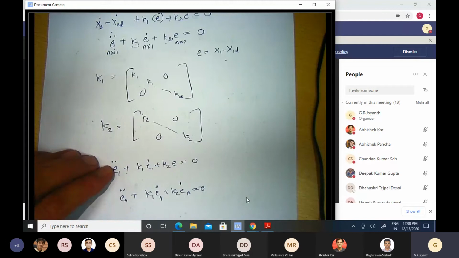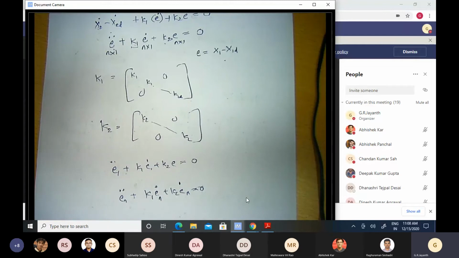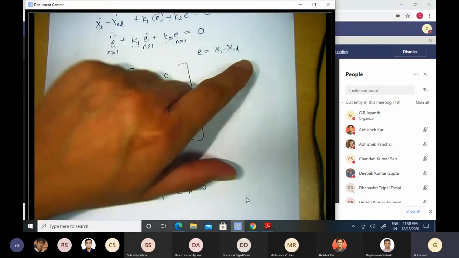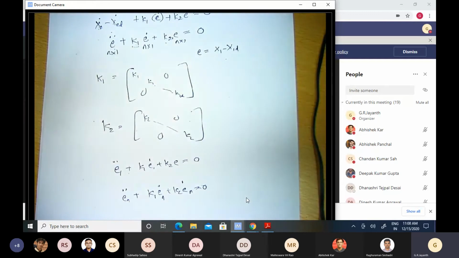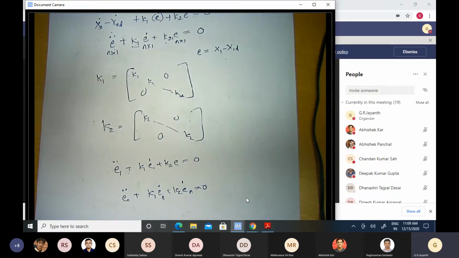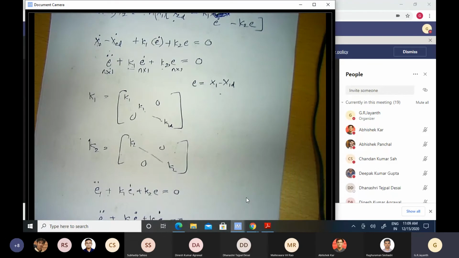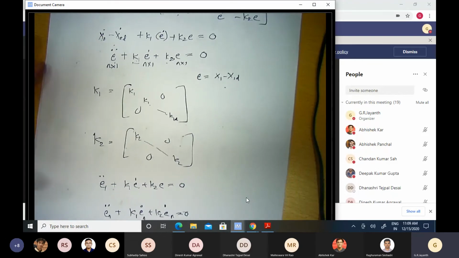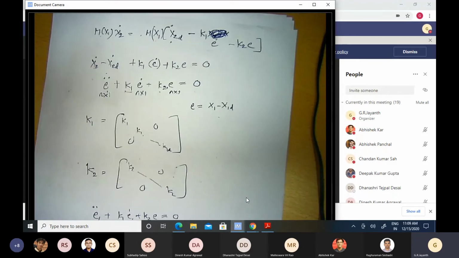If I do that, then all the joint variables will follow the desired joint variables within a specified amount of time, decided by the real part of the smallest eigenvalue. So you see therefore that even this very difficult problem of a nonlinear system, a system exhibiting highly coupled nonlinear dynamics, can be controlled in a very straightforward manner.